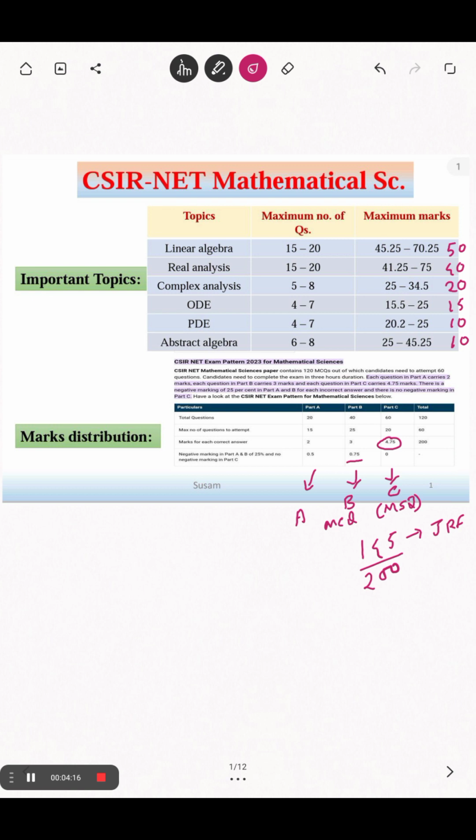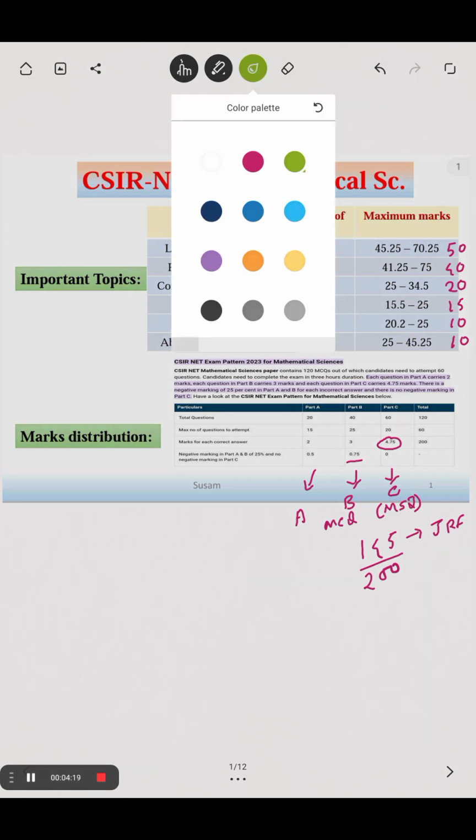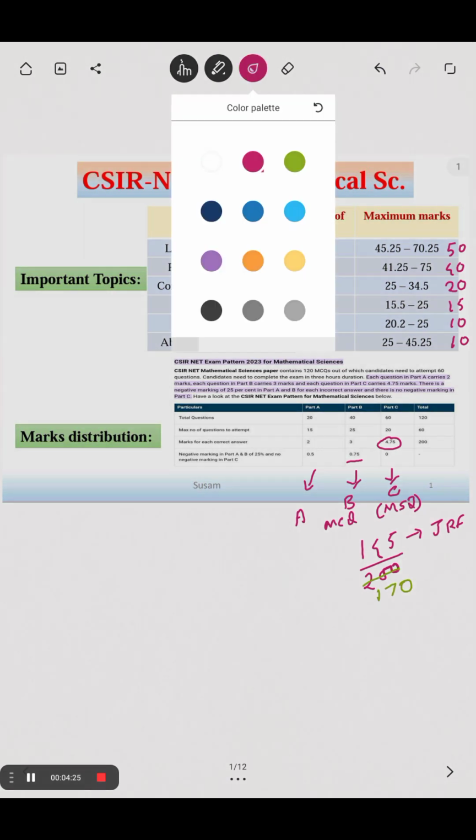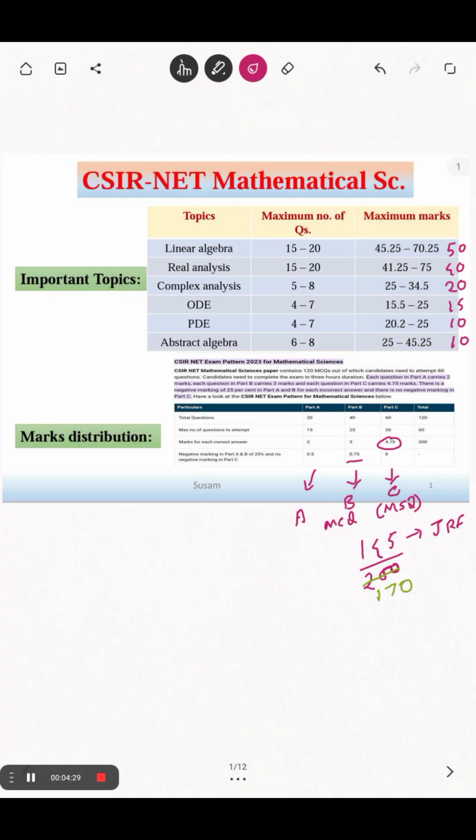So earlier I mentioned 145 out of 200, now not 200, it's 170. So you are good enough to crack JRF. But to get that, you should do hard work. Hard work never fails, as we all know.